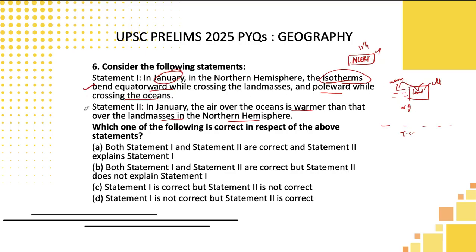Using that logic, you can pick both the statements to be correct. And over water bodies also, since it is warmer, ocean currents will be flowing through that. So both the statements given here are correct. So you can go for option A, that is, both 1 and 2 are correct, and 2 explains statement 1.